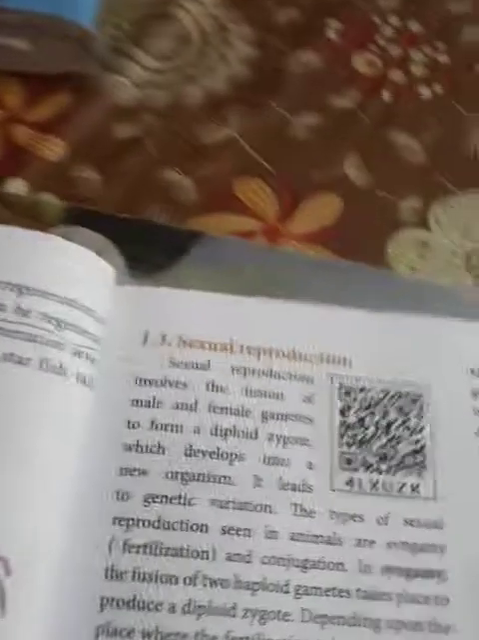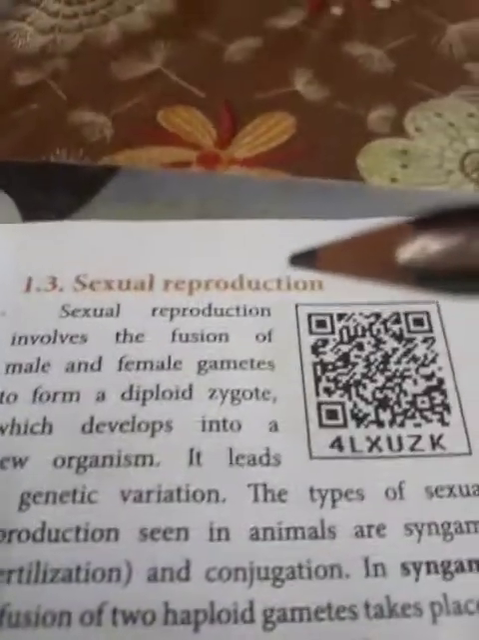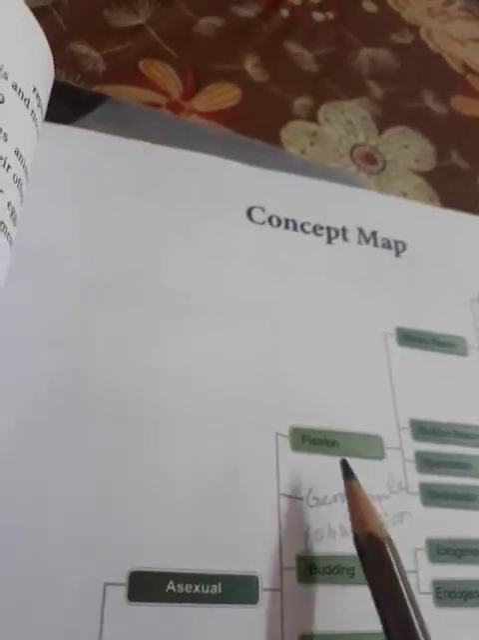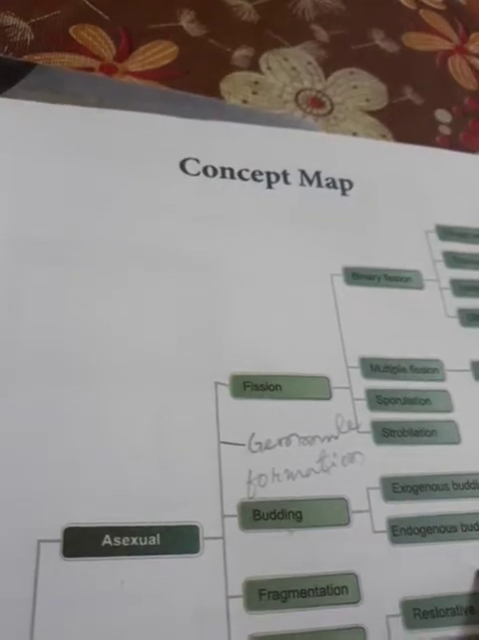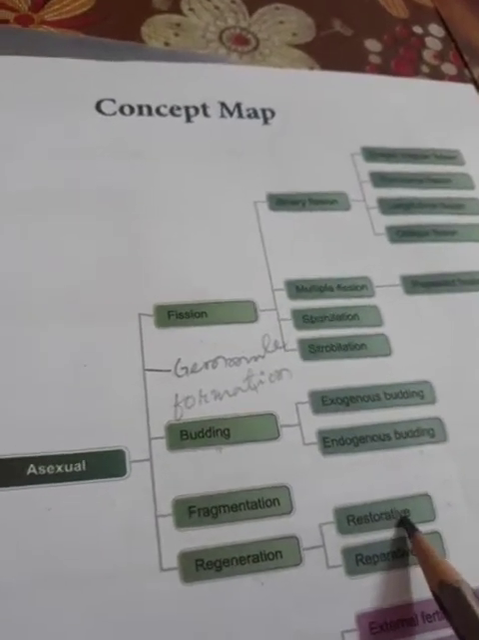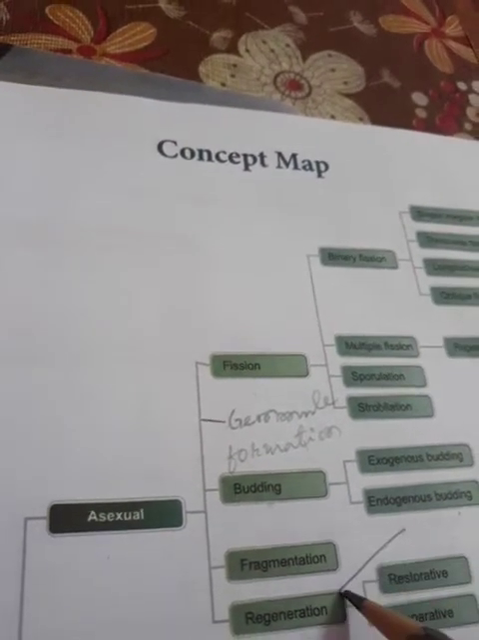I will come back again. Now next, sexual reproduction. The two types of reproduction we have told. Before going to sexual reproduction, you should study this flow chart. Already, the concept is very, very important. Whatever we have discussed: fission, different types discussed yesterday; budding, two types, exogenous and fragmentation; regeneration, restorative and reparative.